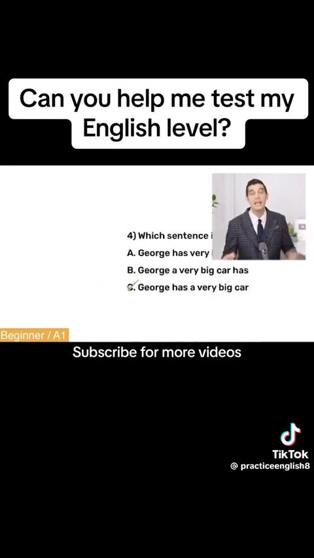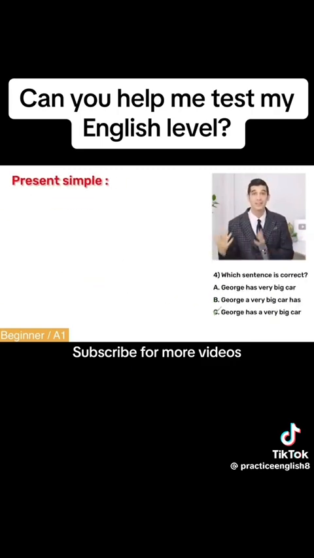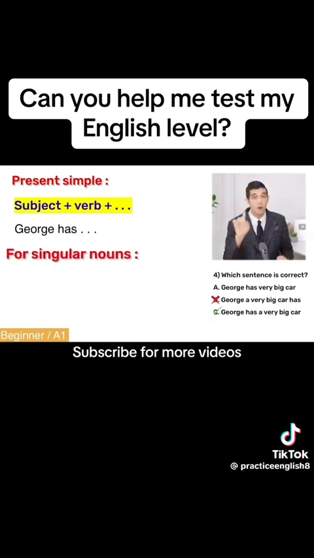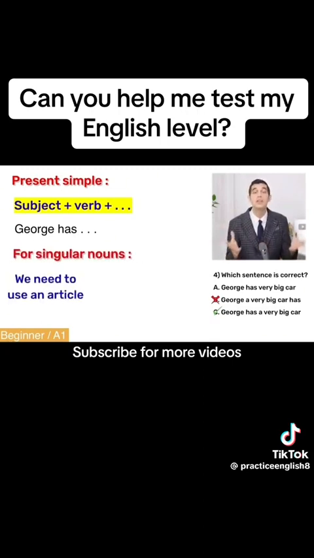But why? In present simple, we should use this structure. Subject plus verb plus the rest of the sentence. So the correct answer would be George has. So B is not correct. But what about A and C? In English, for singular nouns, we need to use an article, a, an, or the. In this case, our noun is car, so we must say a car, not just car. Therefore, C is correct. Let's get to the next question.